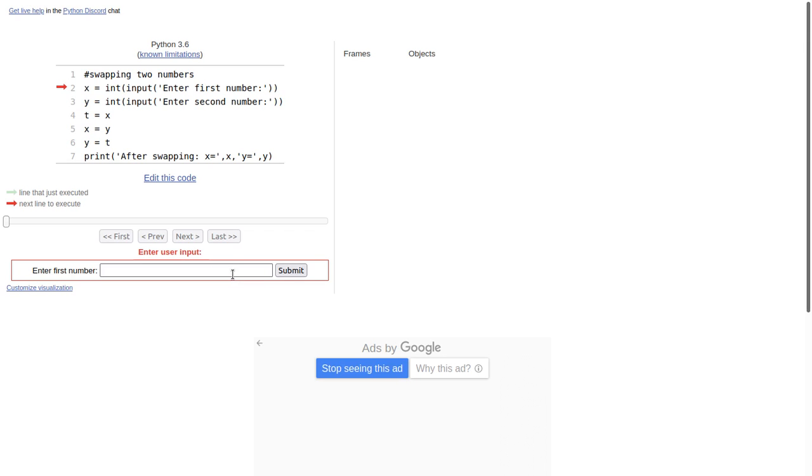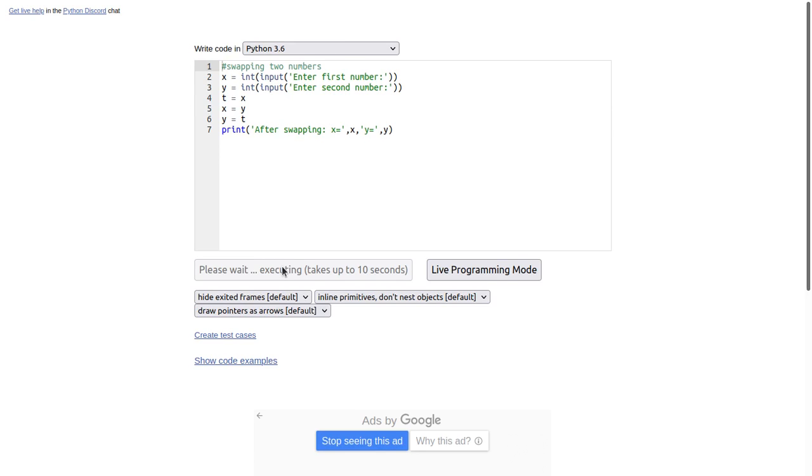So click visualize execution. As I told, the first line is the comment. Okay, so always the Python interpreter ignores comments. So the next line to execute is the second line. x is equal to int input enter first number. So we will give 10. Click submit button.